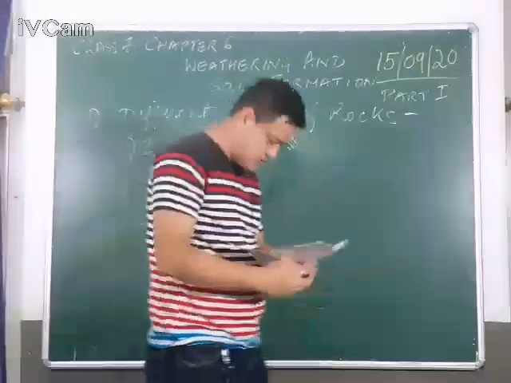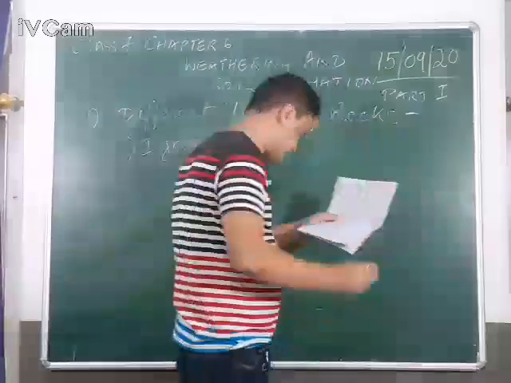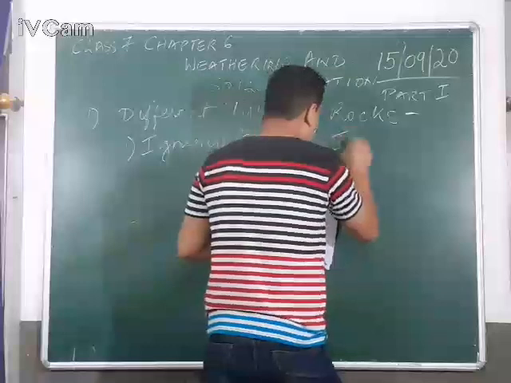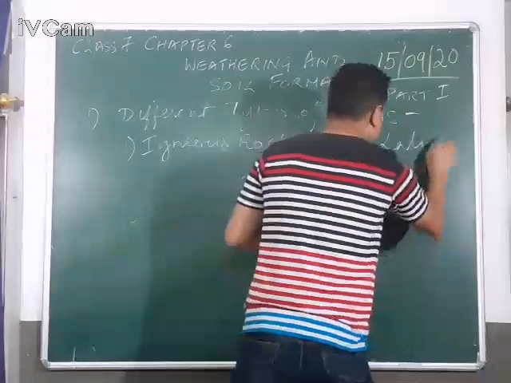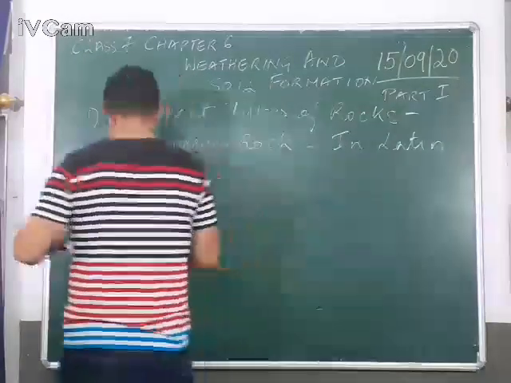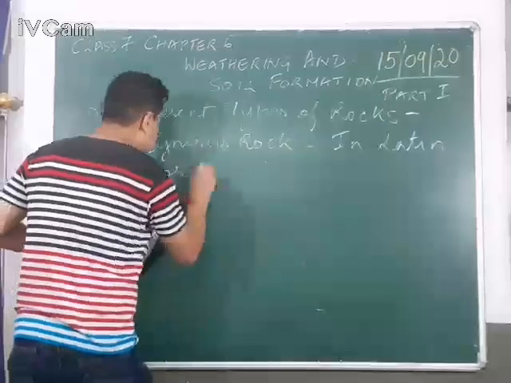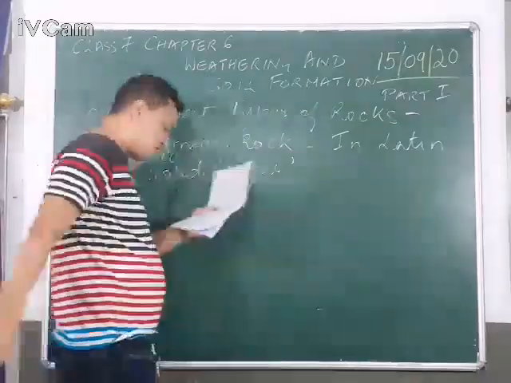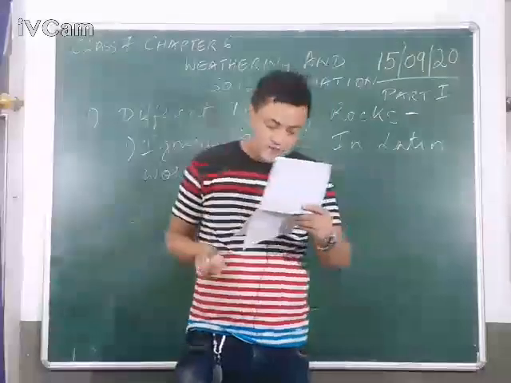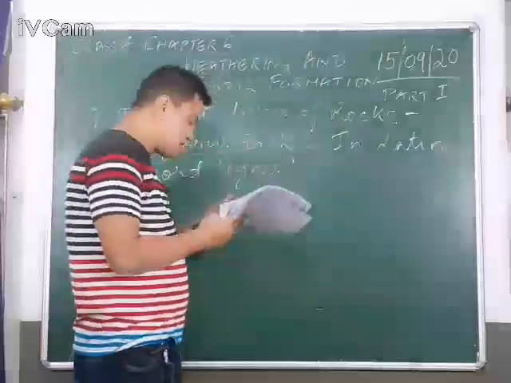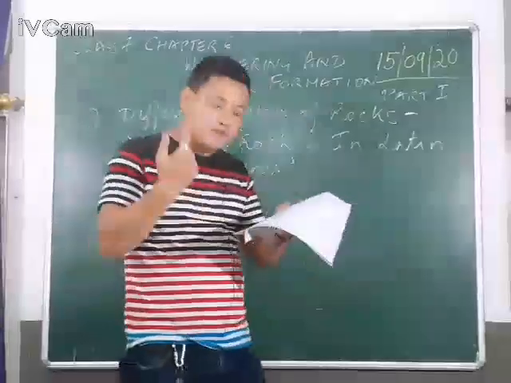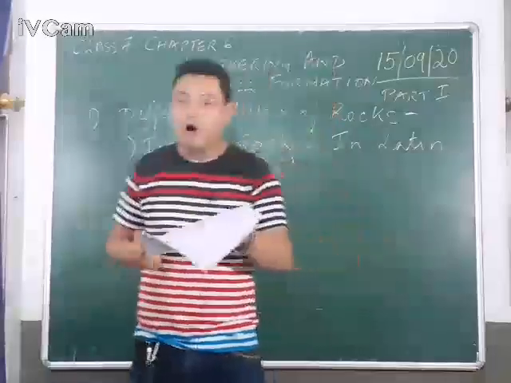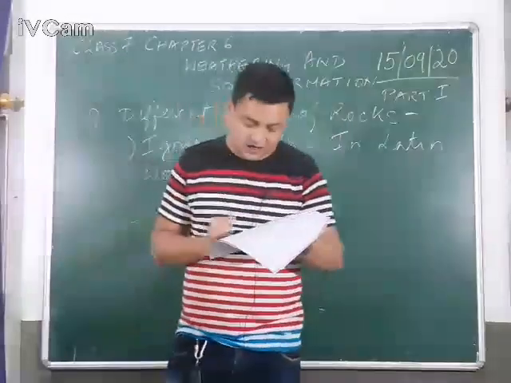Igneous rocks, if you see the name, in Latin, the word igneous means fire. So, igneous rocks, okay, are produced by action of fire or intense heat, okay?